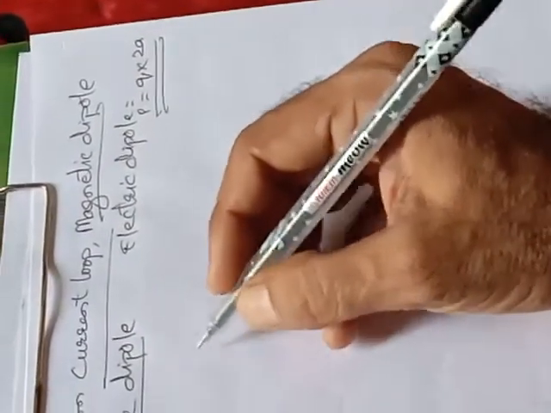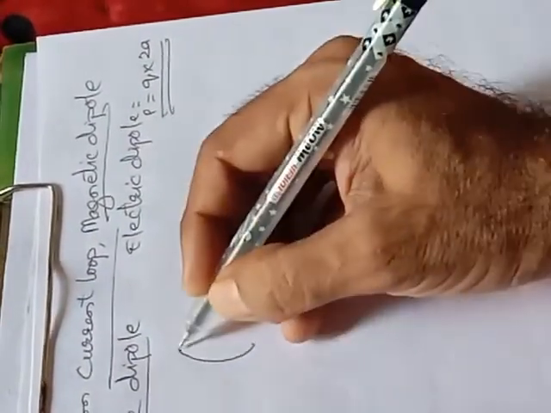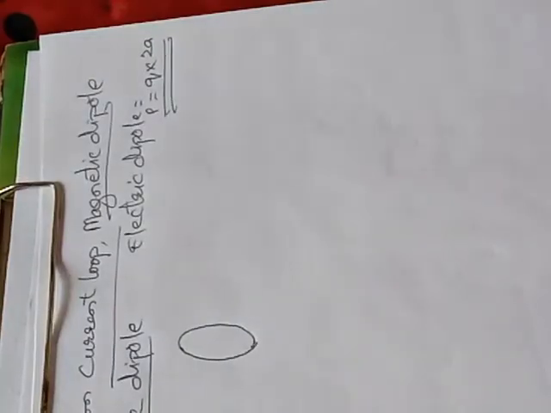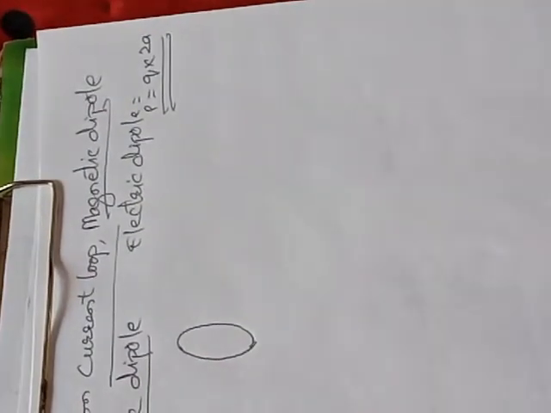if we represent the magnetic field, now if we consider a loop, this loop carries a current.